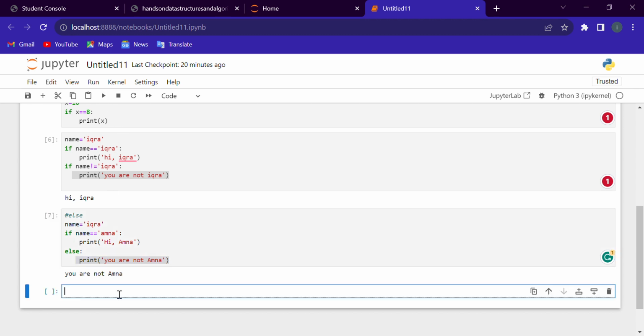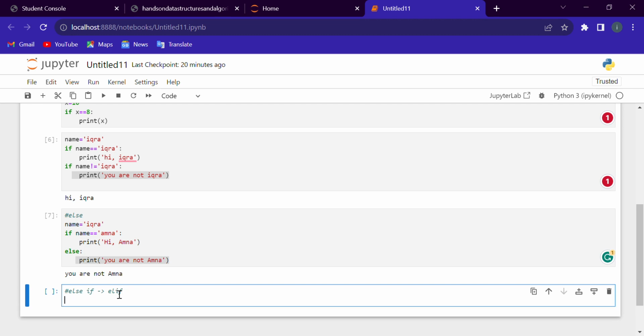Now there is another statement, else if, which is written as elif in Python. What will this statement do? If the if condition is false, then our code executes the else if condition, and if the else if condition is also false, our code executes the else statement.